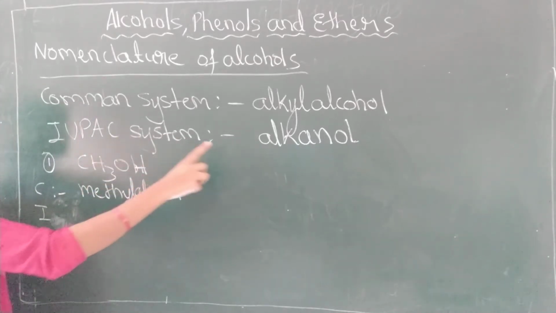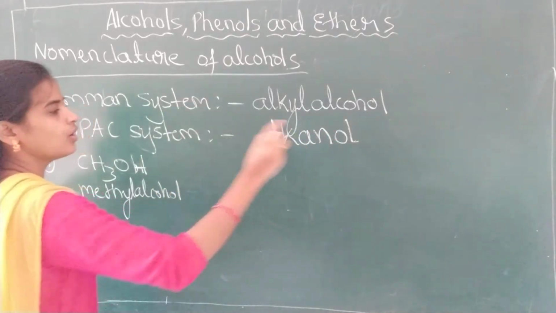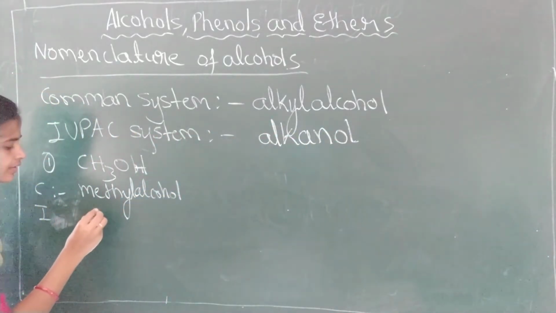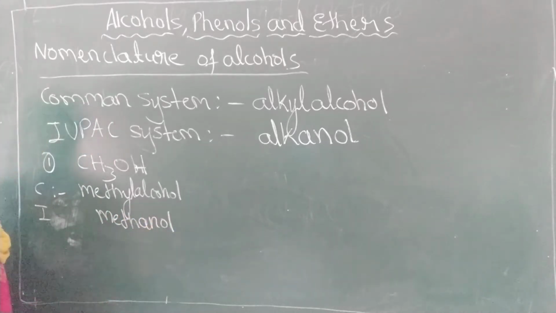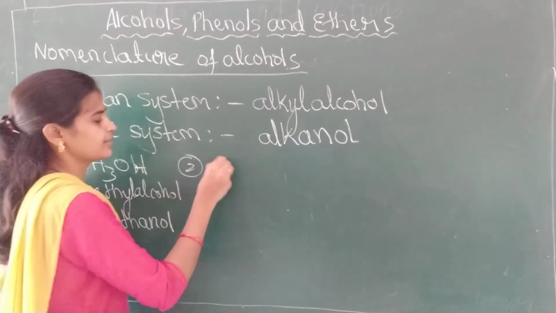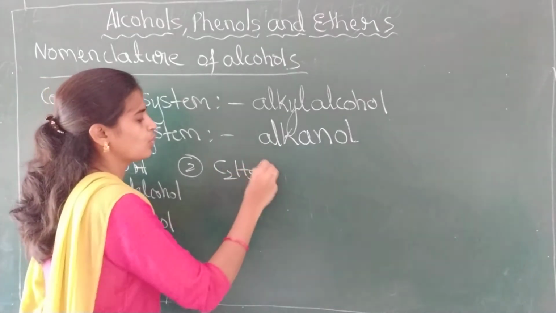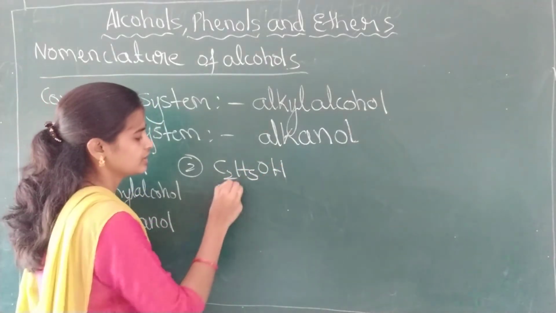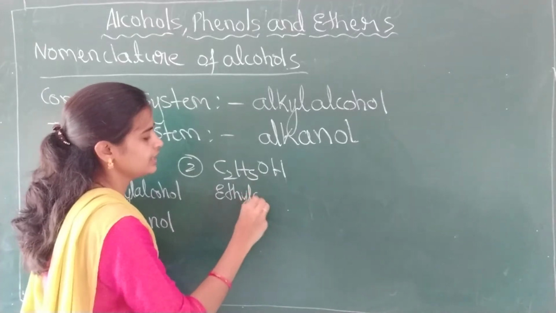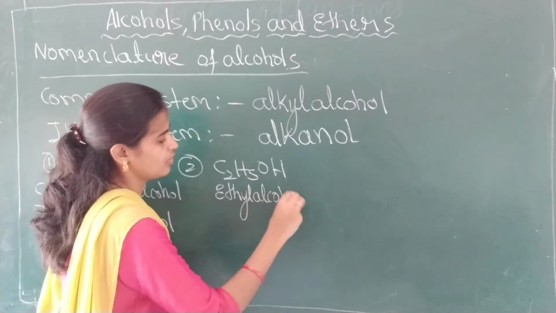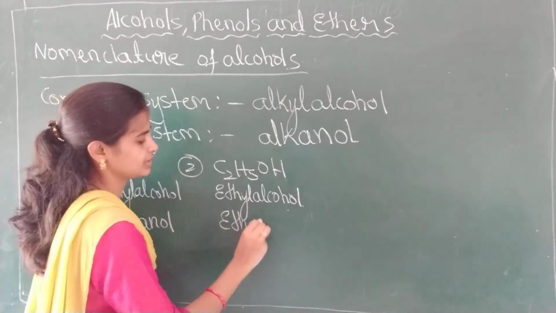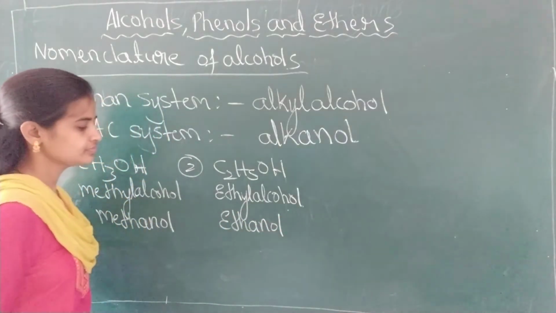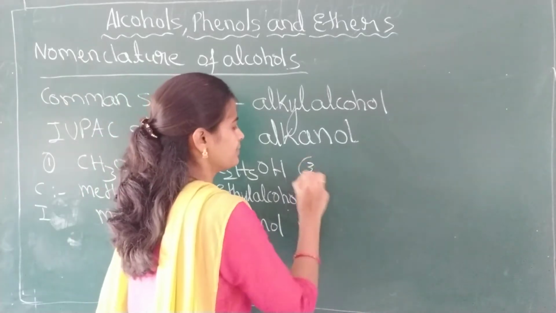The IUPAC name, naming as alkanol, is methanol. Next, second example, C2H5OH. This is ethyl alcohol and this is ethanol.